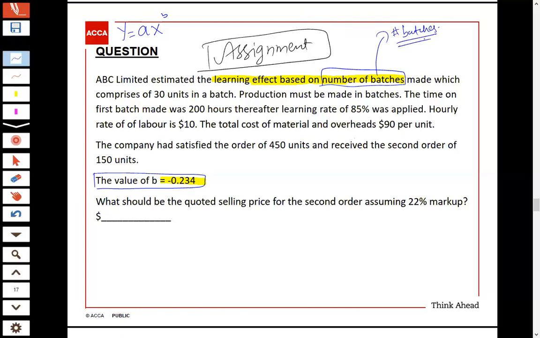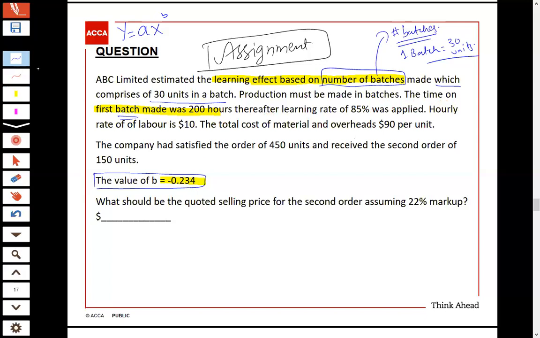Okay, which comprises 30 units in a batch. I'm reading once again. ABC Limited estimated that learning effect based on number of batches made, which comprises 30 units in a batch, which means that one batch is equal to 30 units. All right. Production must be made in batches. Now this is the point to be noted. The time on first batch made was 200 hours. Now this is the time not for the first unit, this is for the first batch, which is 200.